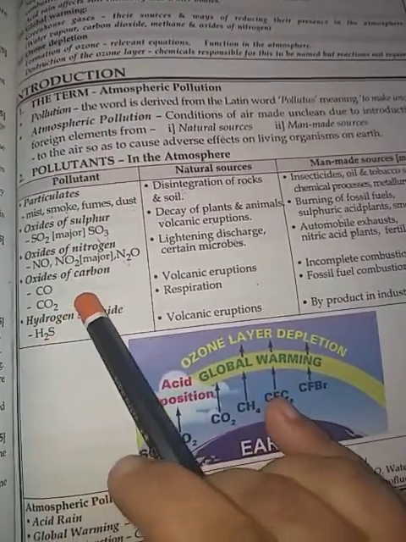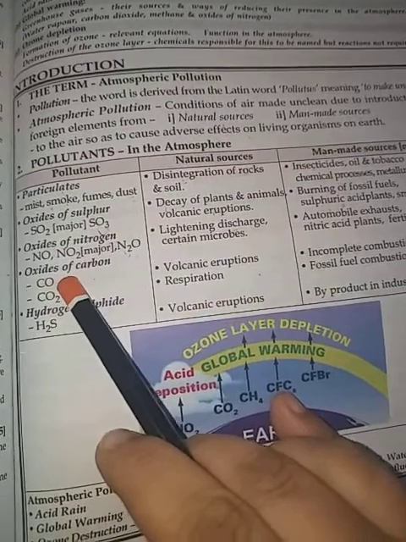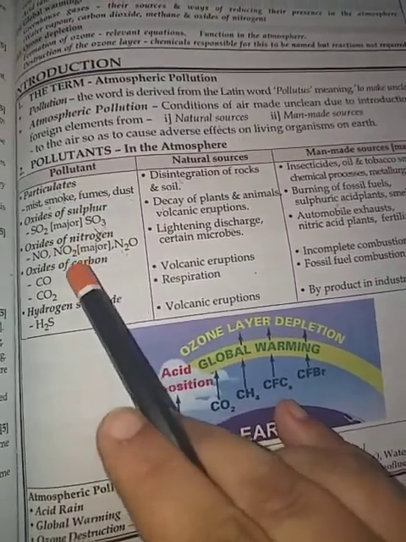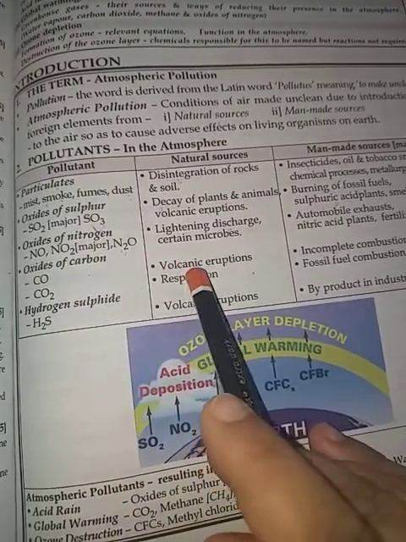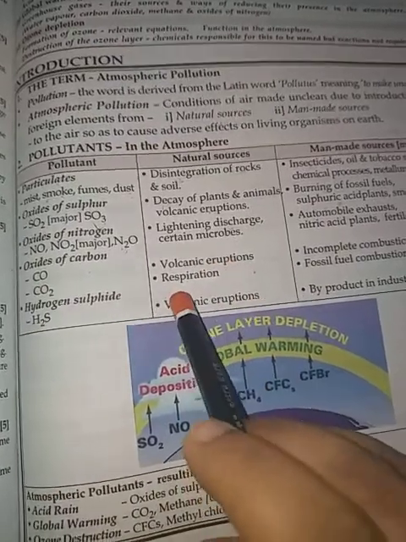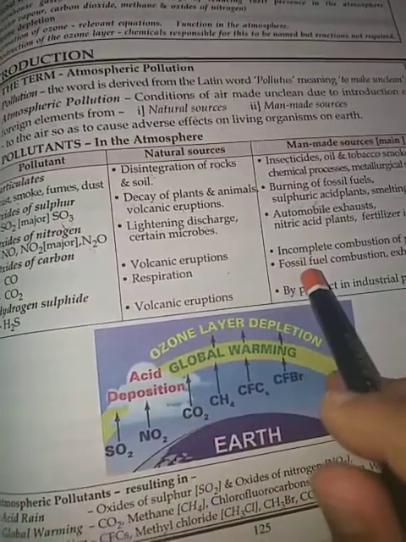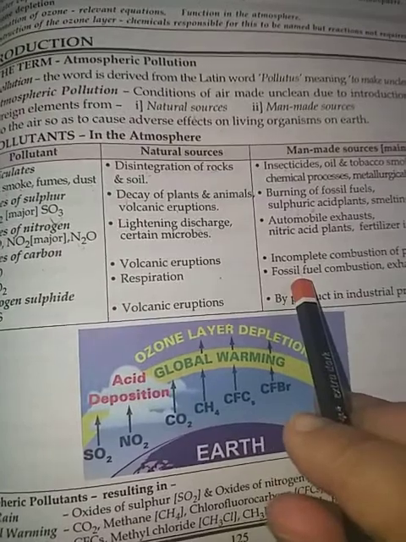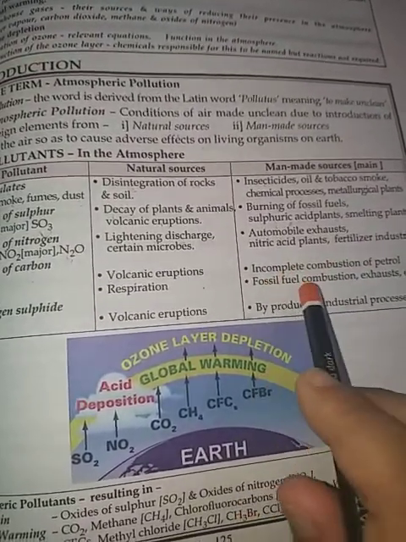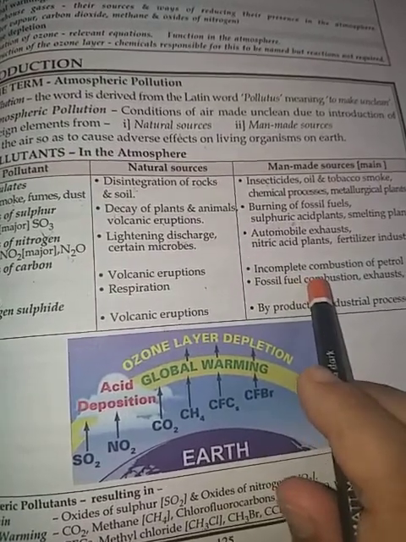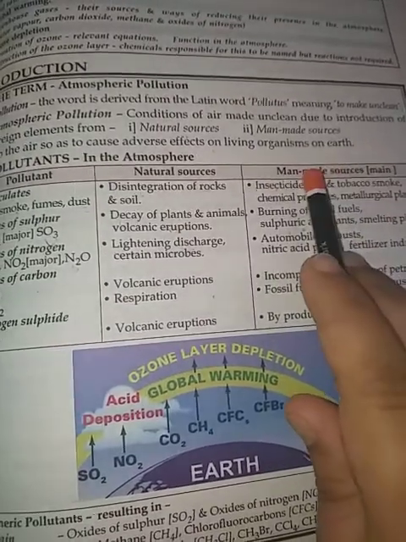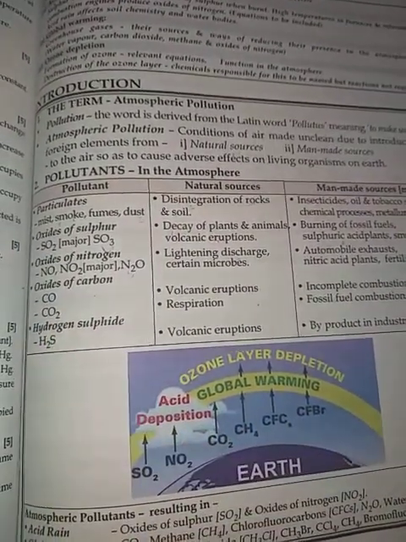Now oxides of carbon. Two are there, carbon monoxide and carbon dioxide. Naturally they are produced by volcanic eruptions and respiration. Man-made sources include incomplete combustion of petrol, or when fossil fuels are burned, carbon produces carbon dioxide, and exhaust also contains CO and CO2.